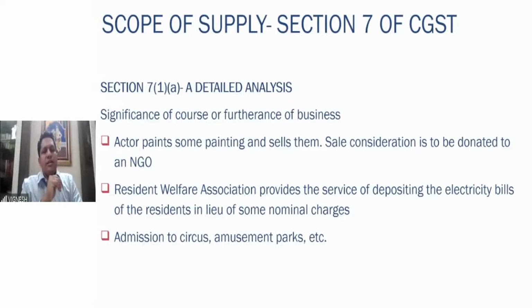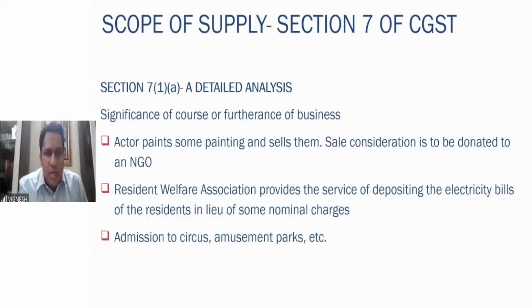Very much there is a supply. Then further examples: Resident Welfare Association provides the service of depositing the electricity bills in lieu of nominal charges. Very much a supply. What they do is they provide the service of depositing these electricity bills, for which they collect something. 100%, it is definitely a supply.